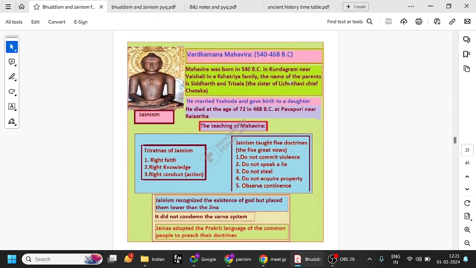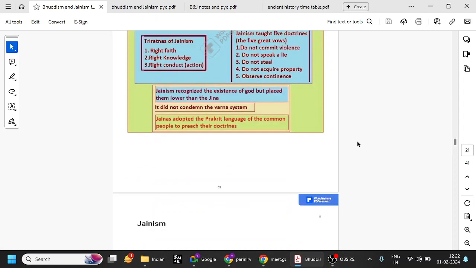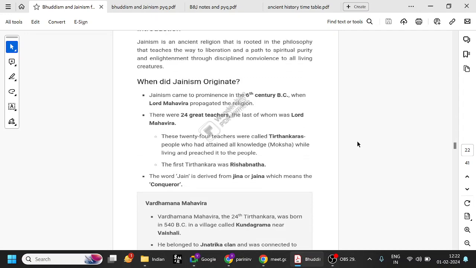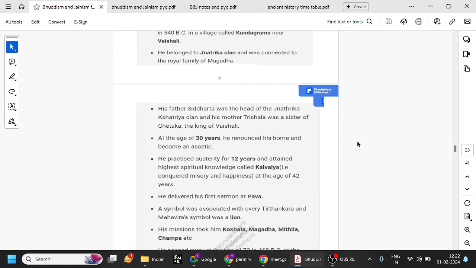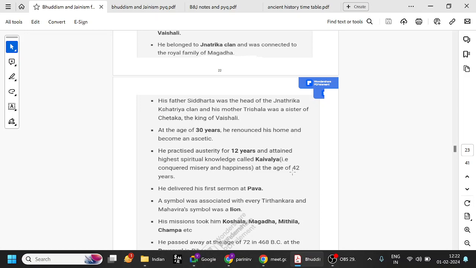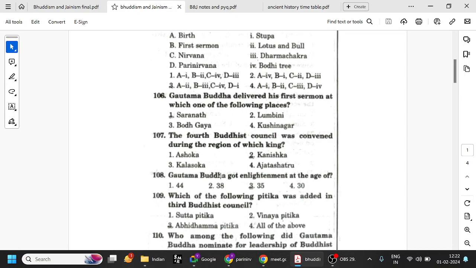Vardhamana Mahavira, 42, I think. 24 great teachers, etc. That is also frequently asked. So he got enlightened at the age of 42, and remember that. And Gautama Buddha got enlightened at the age of 35. So he got enlightened very early.